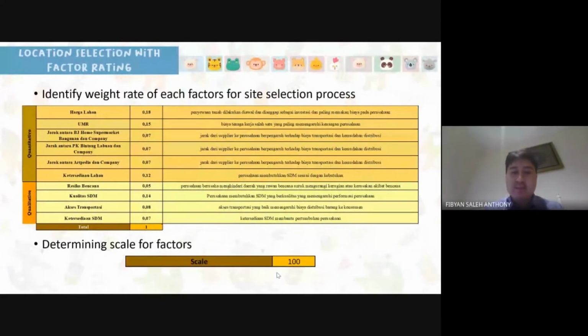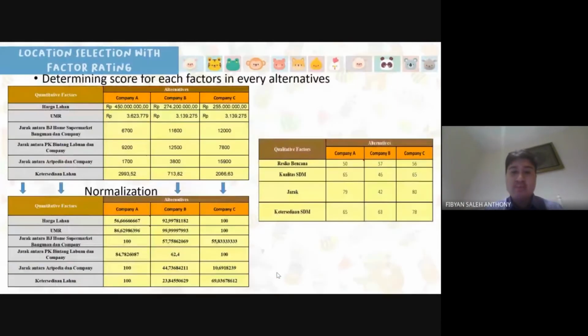The second step is identifying the weight rate for each factor for the site selection process. The total of all factors will be 1. Then, we determine the scale for the factors. The fourth step, we determine the score for each factor in every alternative.